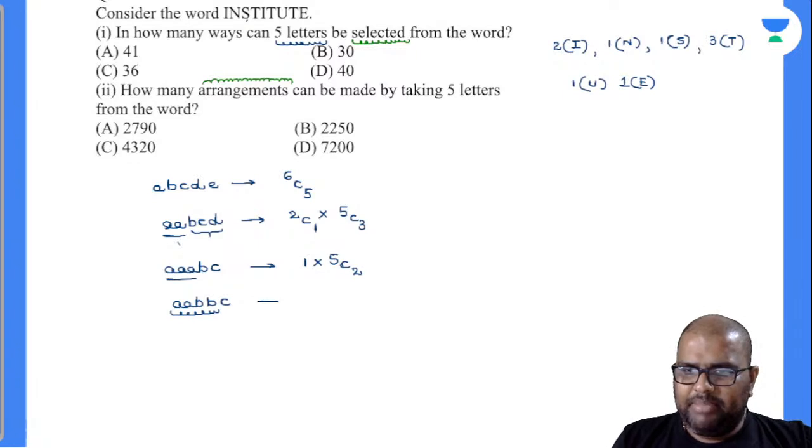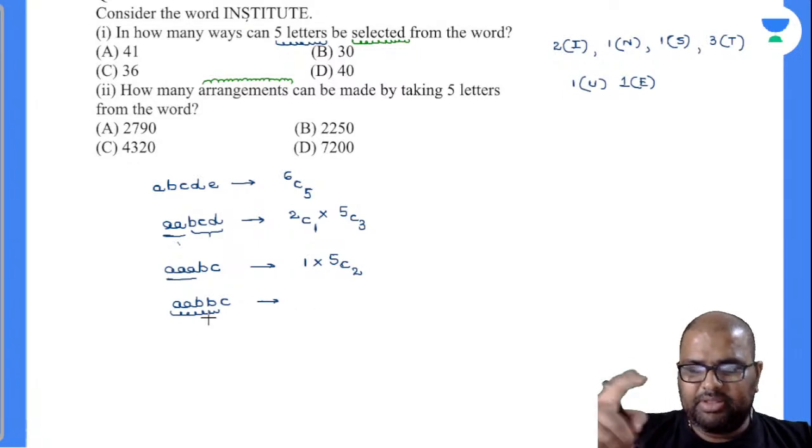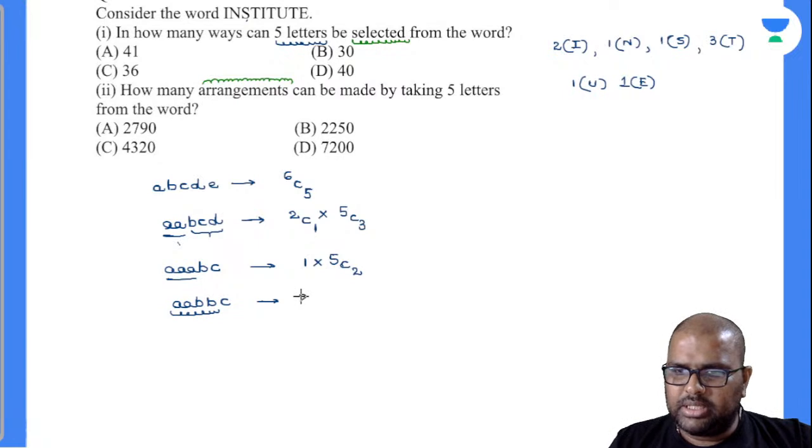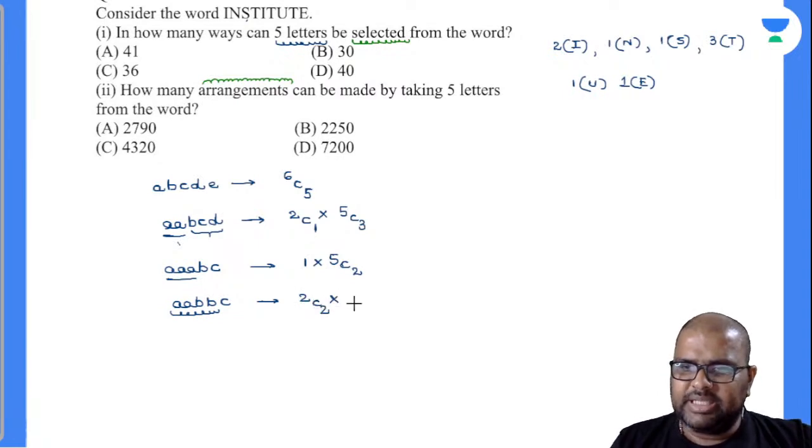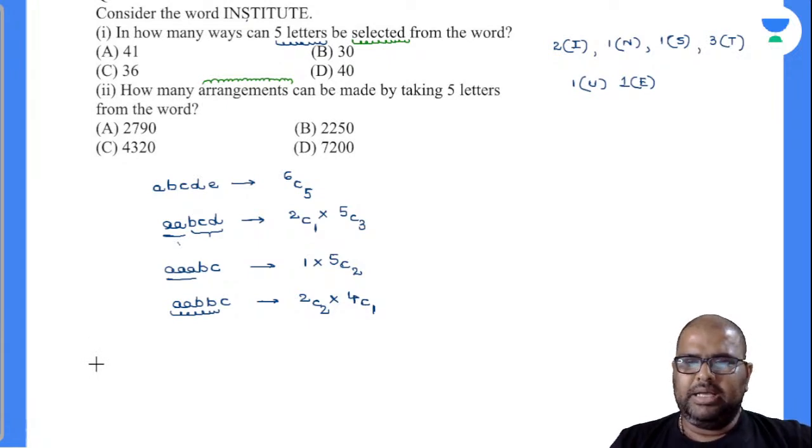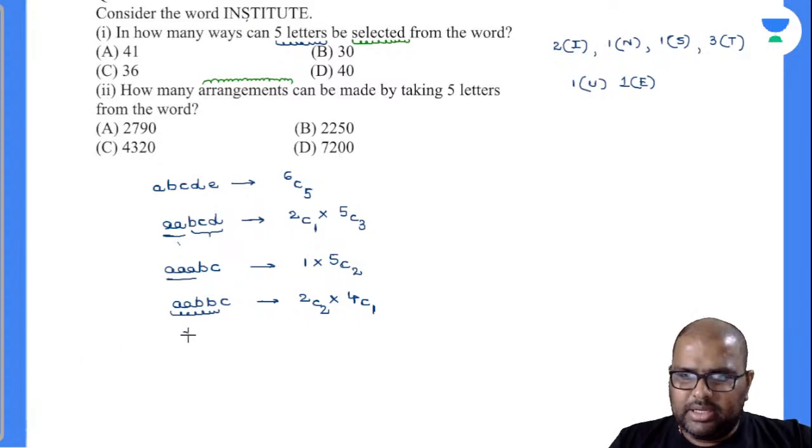So AABB, meaning, how many boxes are there with 2 or more alphabets? 2 boxes are there. I have to select those 2 boxes. Okay. Then for C, how many boxes are left over? 4 boxes are left over. I have to select one out of that for C. Yes or no? Perfectly done. Is there any other choice there? Yes, there is one more choice there.